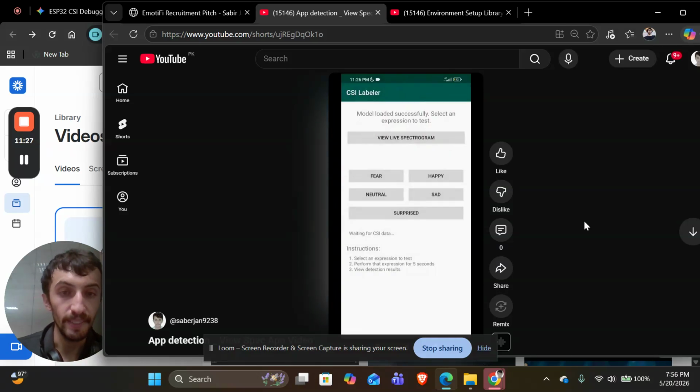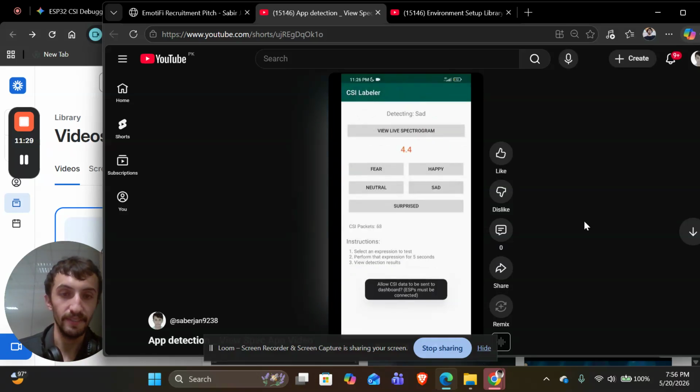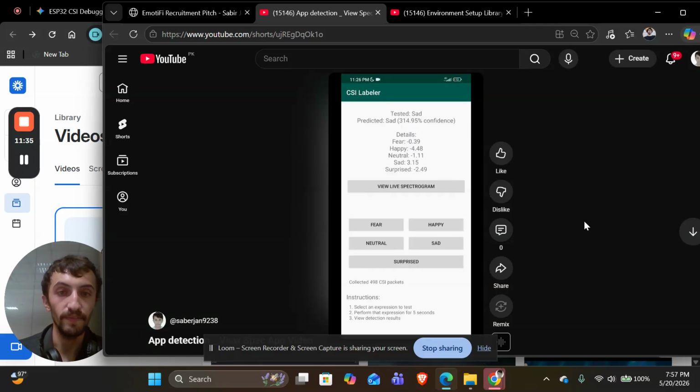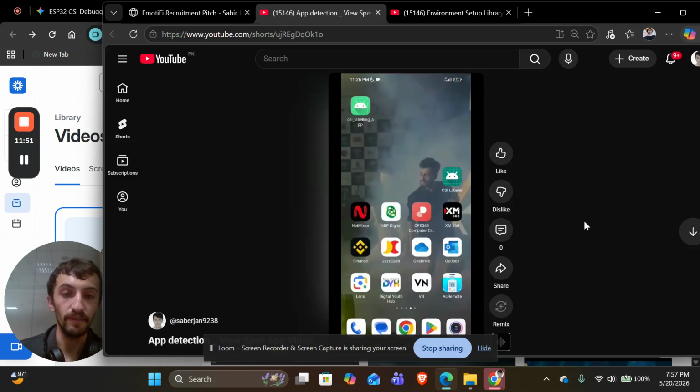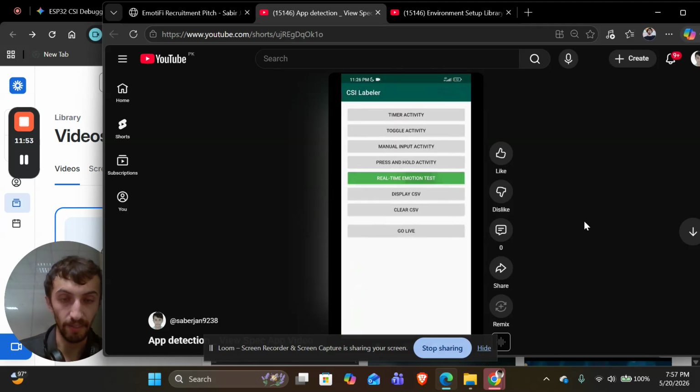For every gesture it gives a different line. So it is detecting sad now within 5 seconds. Predicted sad. The confidence here is like 314, which is a bug. We fixed it, and after fixing it, we had it out of 100.